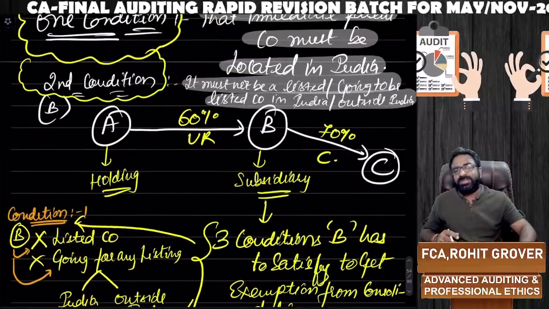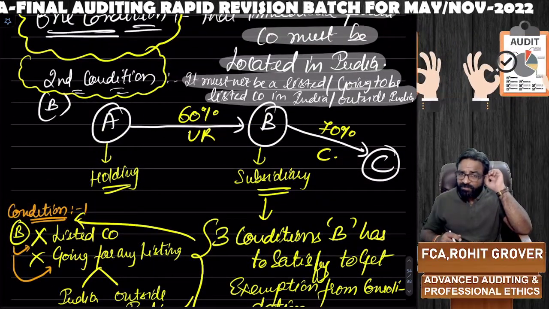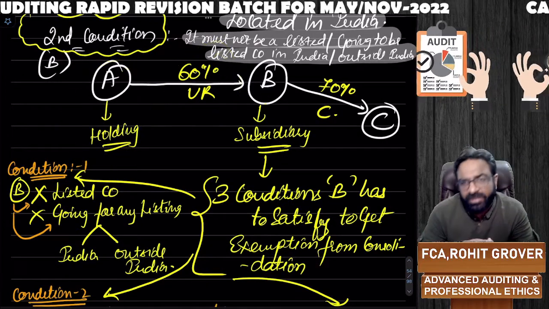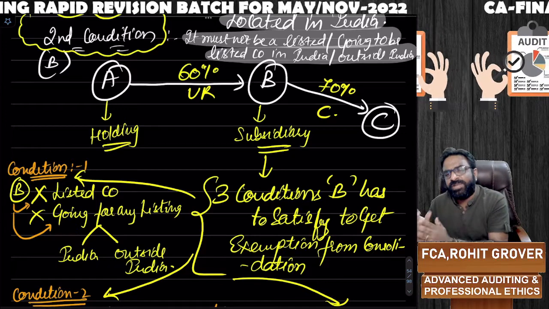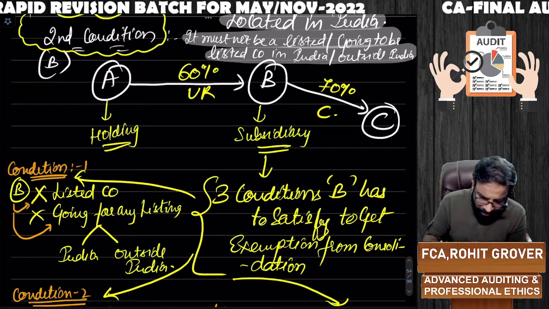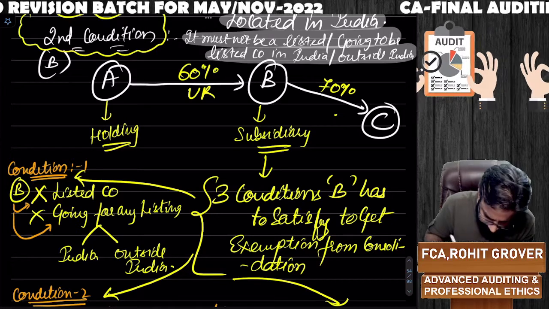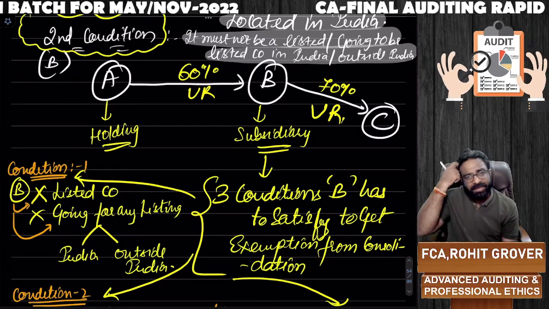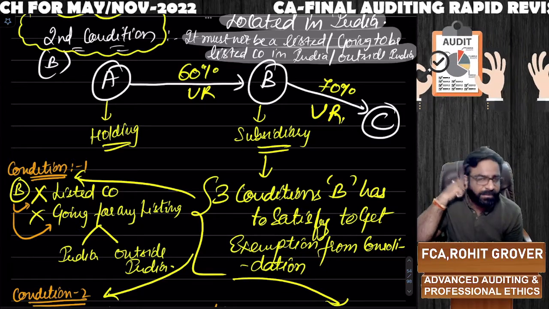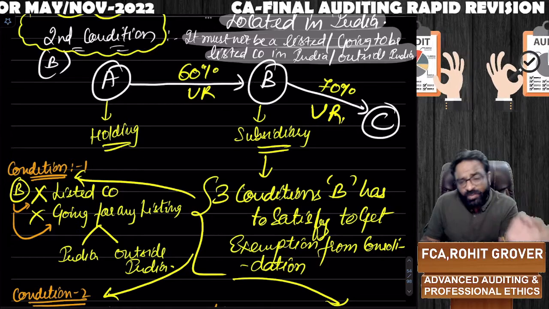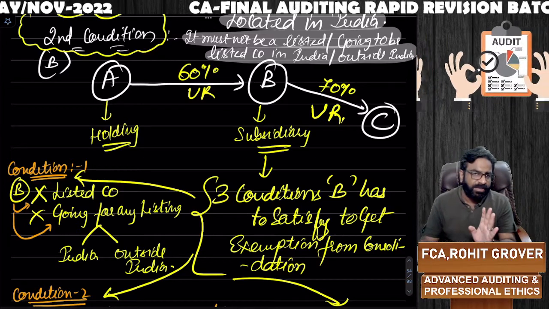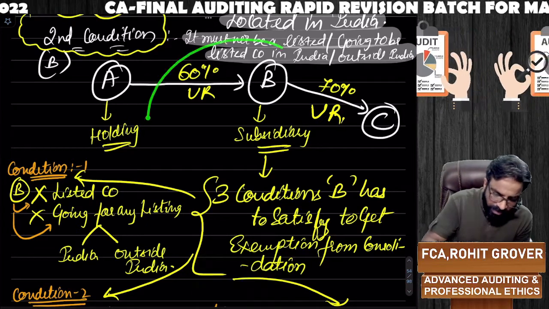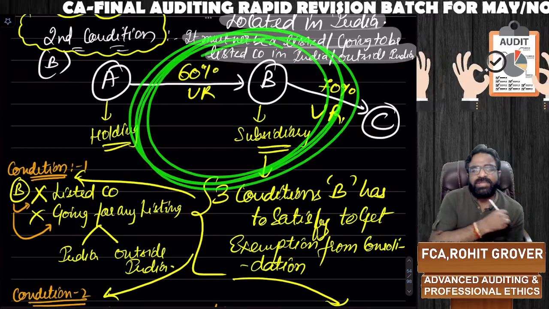Now, this exemption is also available in case of partially owned subsidiary. Now, look at this example. A is holding 60% voting rights in B, and B is holding 70% of the voting rights in C. Now you tell me, is B a wholly owned subsidiary of A, or is B a partially owned subsidiary of A? B is the partially owned subsidiary of A, not the wholly owned. If A is holding 100%, then B is a wholly owned subsidiary. But now A is holding only 60%, therefore it is only and only partially owned subsidiary.